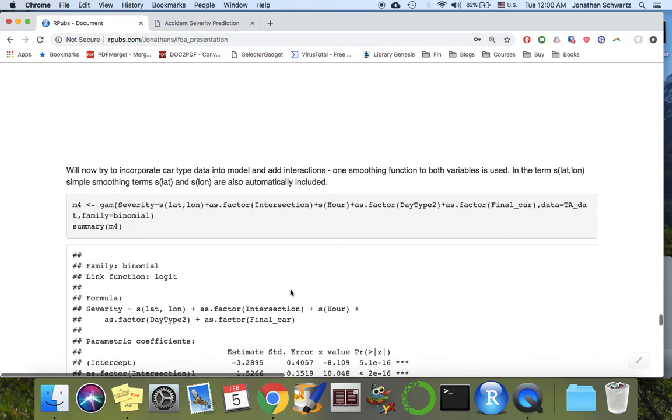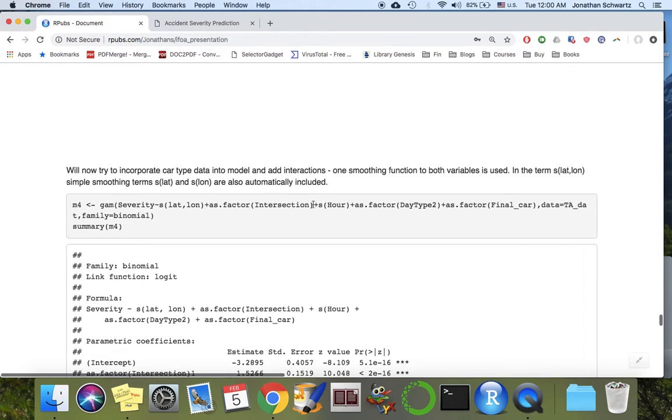So now our second model, which is the final model that I used, is also a binomial GAM model. And here we took a smooth variable of longitude and latitude together. So we're doing two-dimensional smoothing. I'll have a graph on the bottom that explains exactly what it looks like.